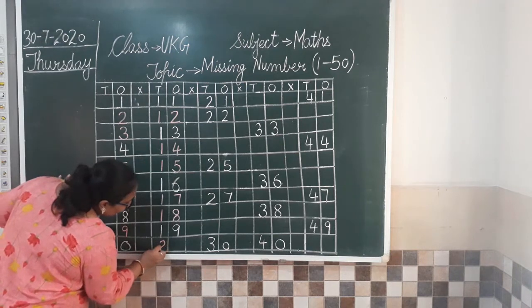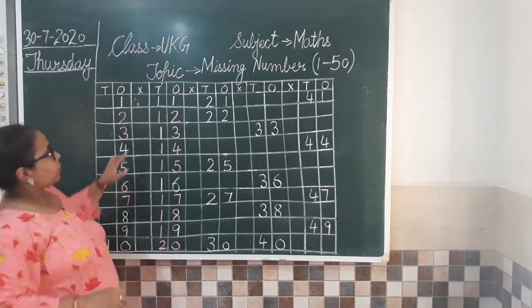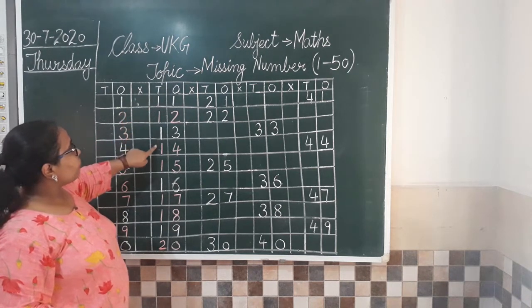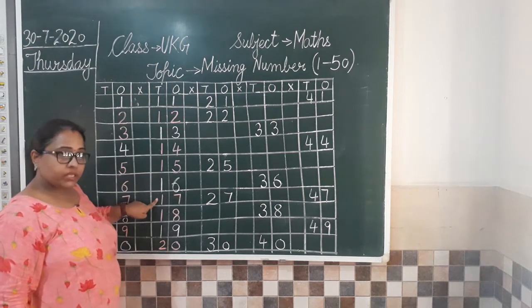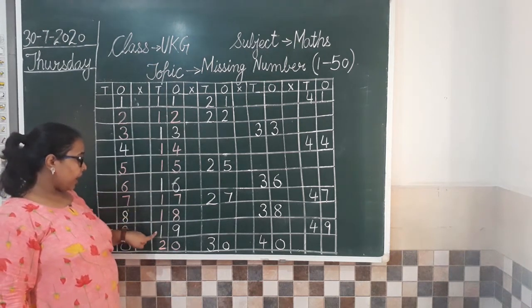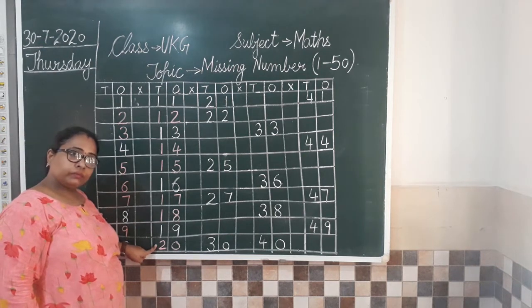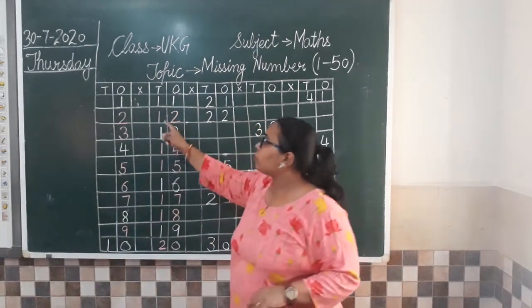Yes. So again after writing this we are going to check our work. 11, 12, 13, 14, 15, 16, 17, 18, 19, 20. Clear all? Okay. Now how many of you are saying 1, 1, 11, 1, 2, 12?